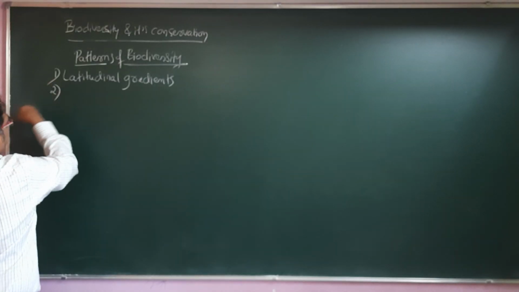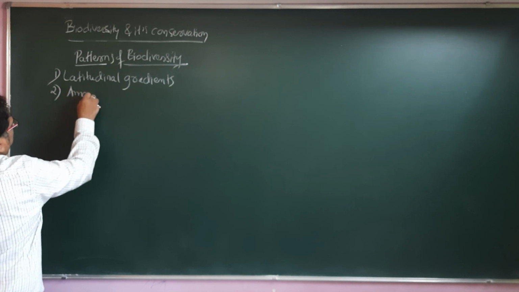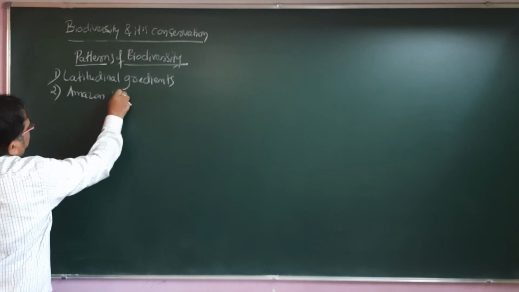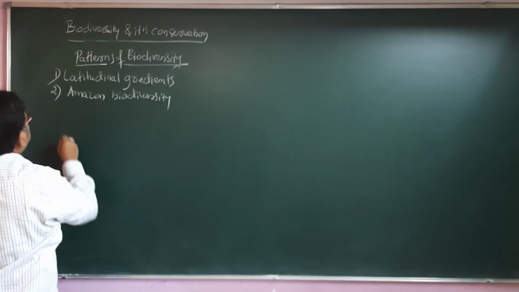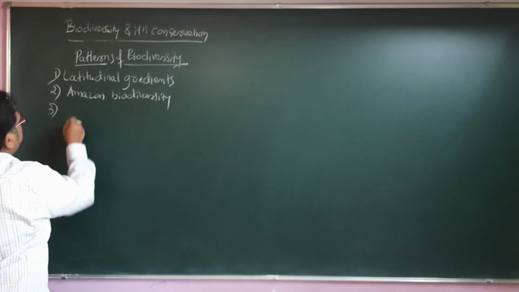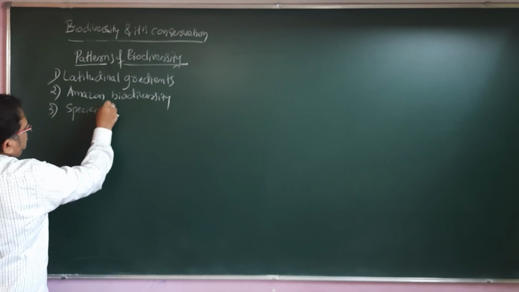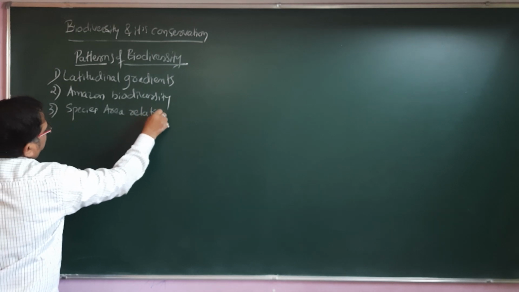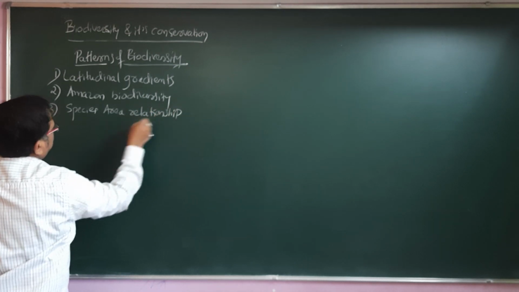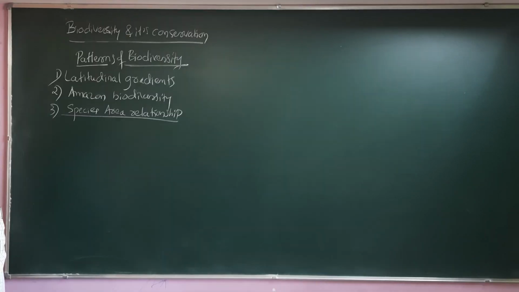Then another pattern is the Amazon forest, Amazon biodiversity. The third is the species area relationship, which was given by Alexander von Humboldt. That also we are going to discuss.